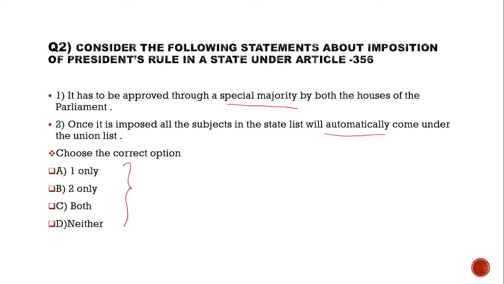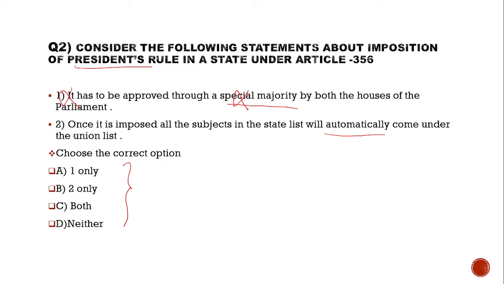Let's look at the first statement. It has to be imposed through a special majority by both the houses of Parliament. Presidential rule has to be imposed through a special majority by both the houses of Parliament. This statement is incorrect. Every resolution approving the proclamation of presidential rule or its continuation can be passed by either house of Parliament by a simple majority. By a simple majority, not a special majority, of the members of that house present and voting. Statement 1 is incorrect.